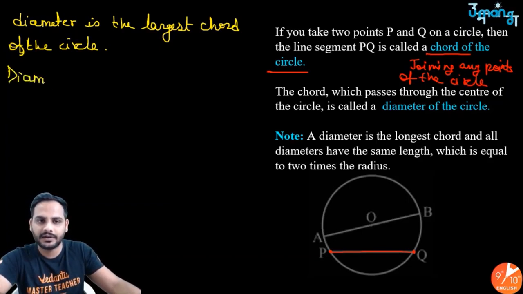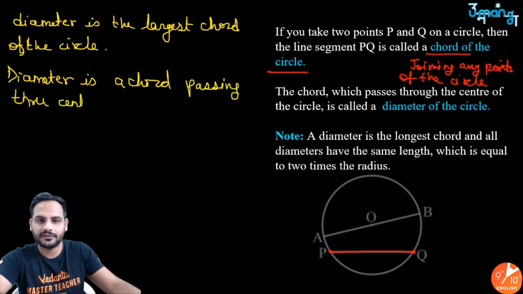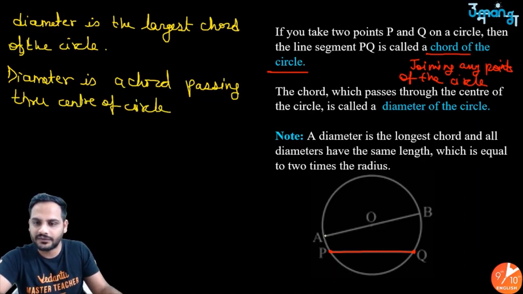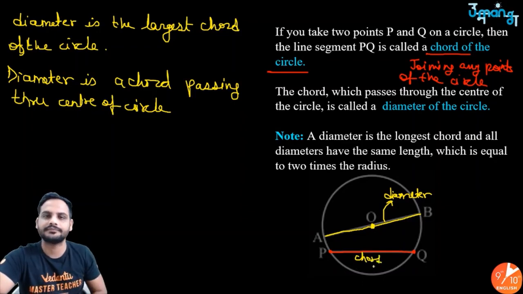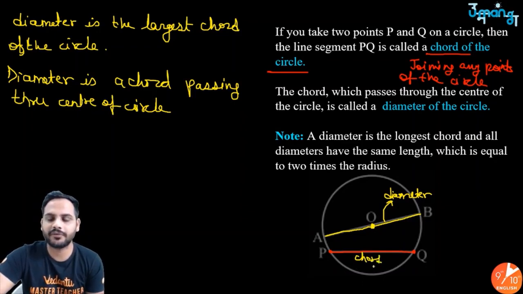You can say a diameter is a chord passing through the center of the circle. This AB is a chord which is joining 2 points of the circle and it is passing through O, so AB will be a diameter. PQ is not passing through the center of the circle, so it is simply called a chord. Got it? So these are the important points from this part.